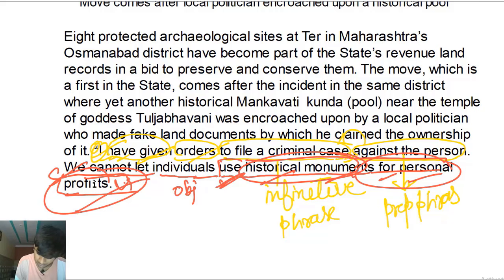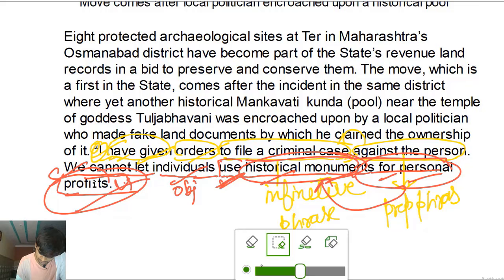So personal profits, prepositional phrase giving information about the noun monuments, right? We subject cannot let verb phrase individuals object, and this is basically an action that is done by the object, right, which is individuals. Individuals use historical monuments for personal profits. Bare infinitive phrase. All right.